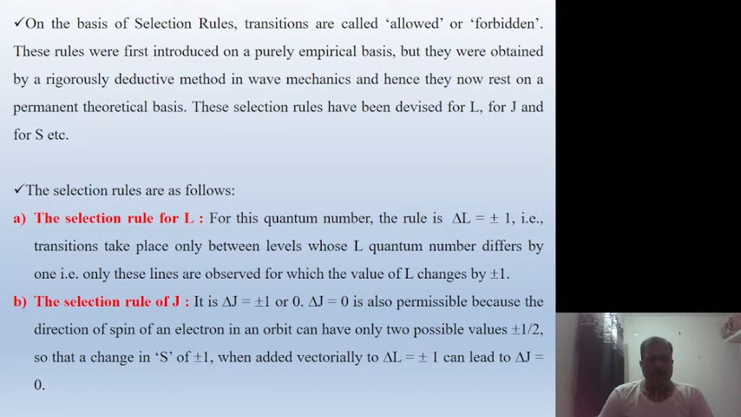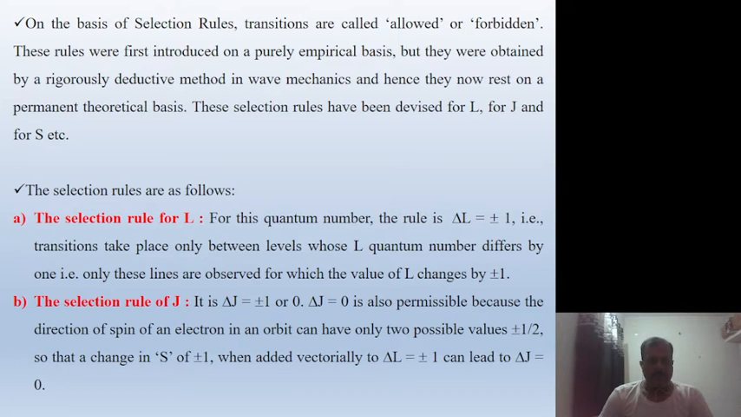These rules were first introduced on a purely empirical basis, but they were obtained by a rigorously deductive method in quantum mechanics, and hence they now rest on a permanent theoretical basis. These selection rules have been devised for L, S and J. L is the orbital quantum number, J is the total angular momentum quantum number, and S is the spin quantum number. Some selection rules we have to discuss are as follows.